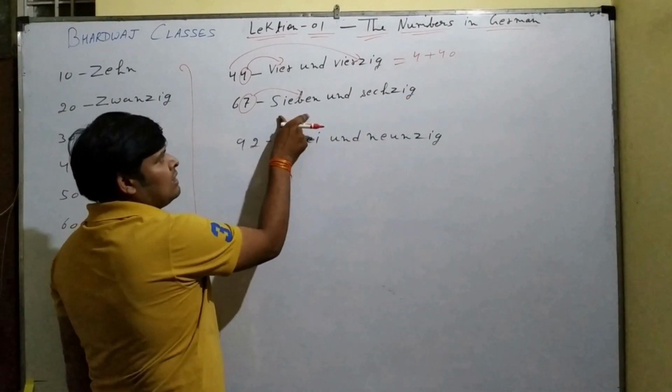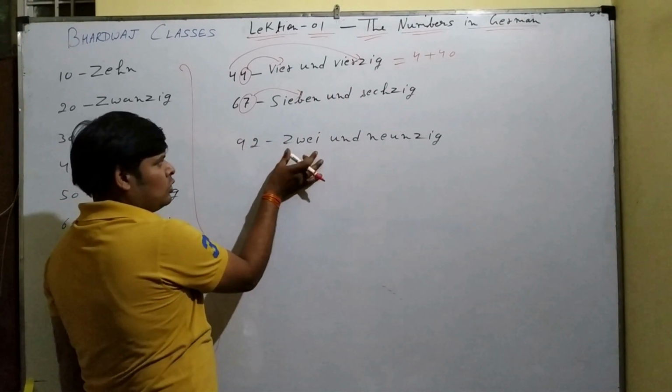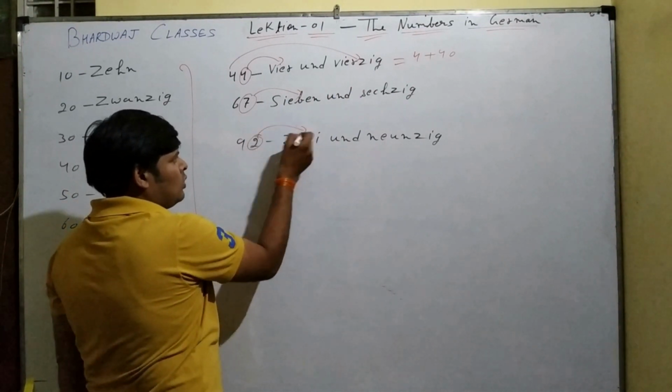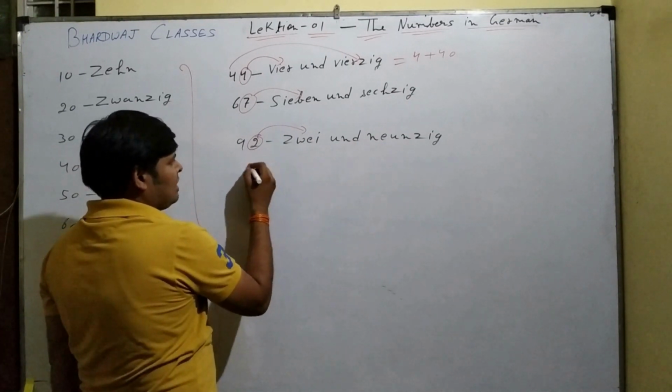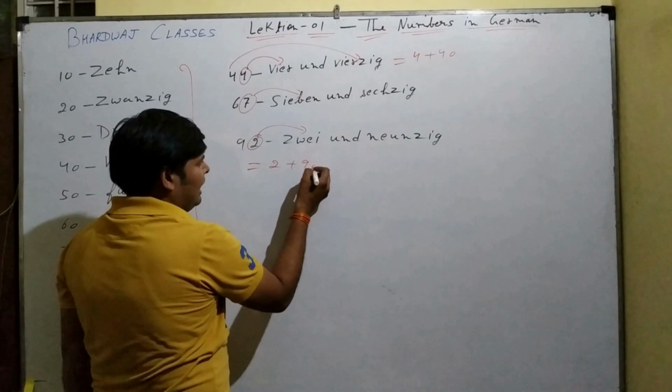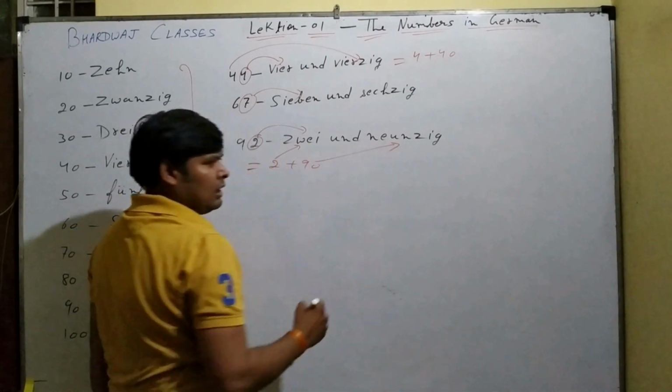So 67 siebenundsechzig. 92 similarly, zwei is for this, 2 und 90. Since you can write it as 2 plus 90, 2 is zwei, 90 is neunzig.